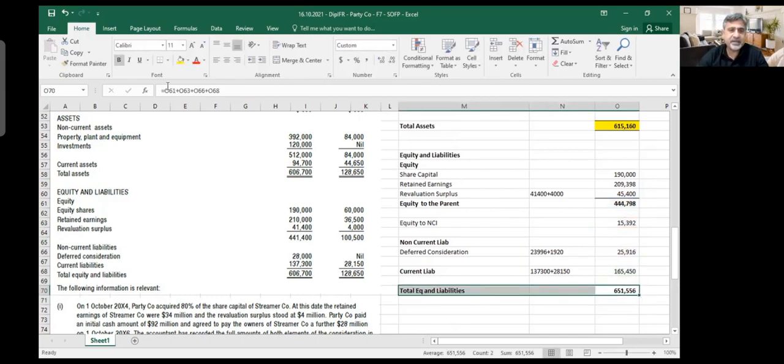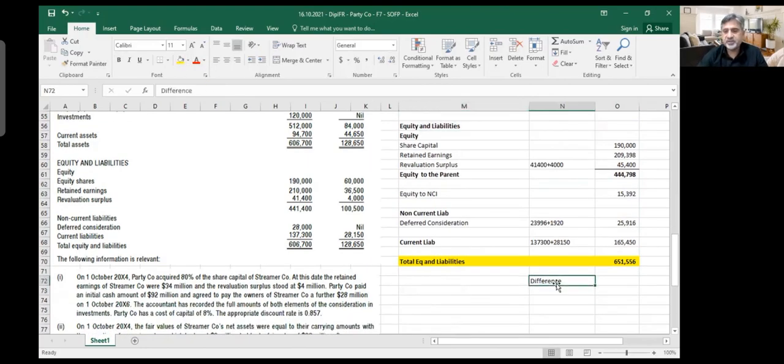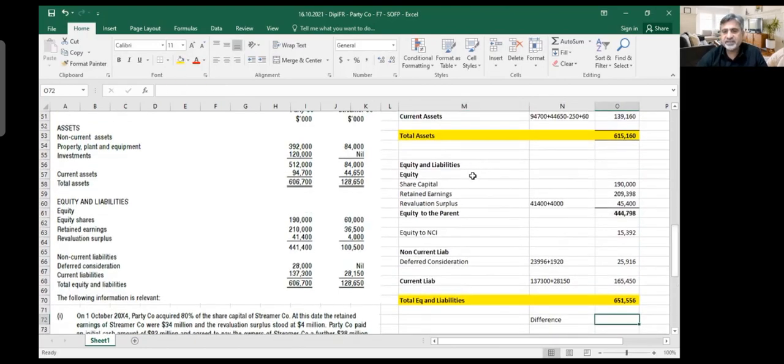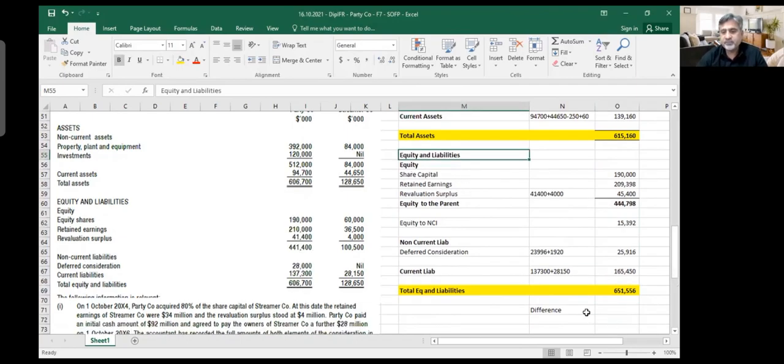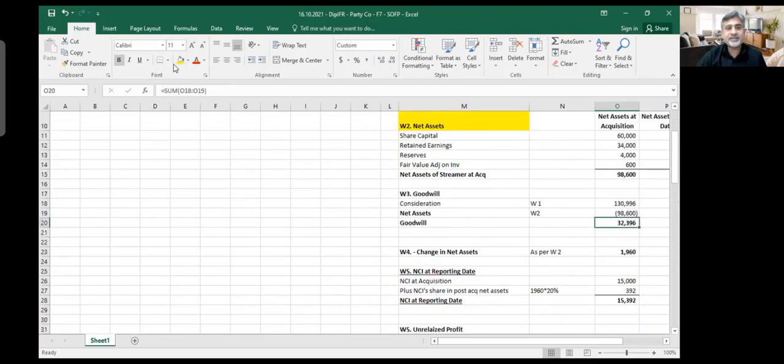And that would happen many times because when you are doing consolidation, sometimes you skip something. So let's see what is the difference. If we can quickly find out the difference, fair enough, we will adjust it. If we can see that no, there is something very strange number, then we would say, okay, let's leave it and move on. So 651 minus 615, what do we get? 36,396. Apparently, it seems to be a very strange number. We don't have anything as 36,396. We do have goodwill, 32,396. Yeah, we've got here goodwill. You see, how much was goodwill? 32,396. We missed it in the balance sheet here.